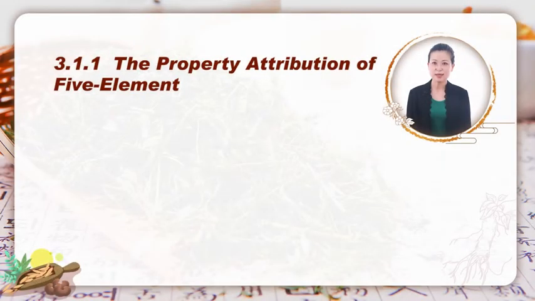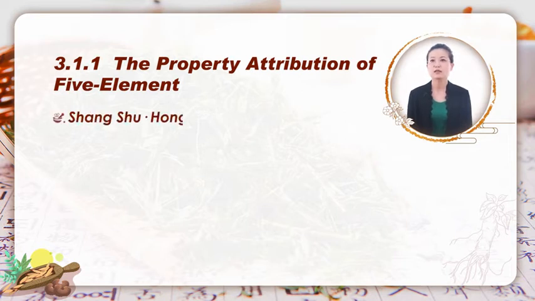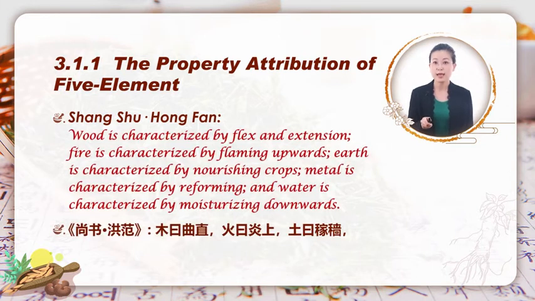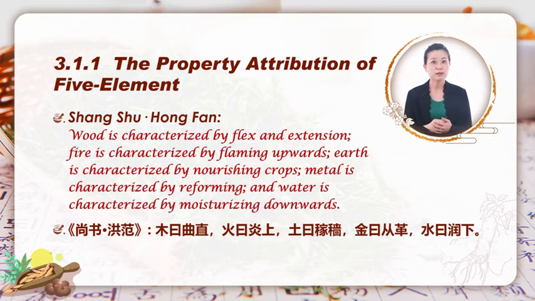Each element is characterized by its property attribution, as 尚书洪范 recorded that. Wood is characterized by flex and extension. Fire is characterized by flaming upwards. Earth is characterized by nourishing crops. Metal is characterized by reforming. And water is characterized by moisturizing downwards.